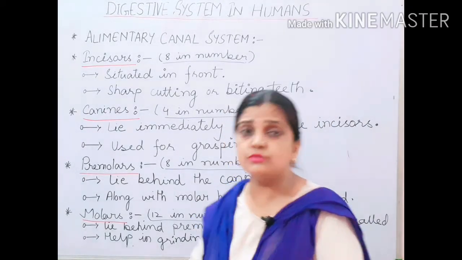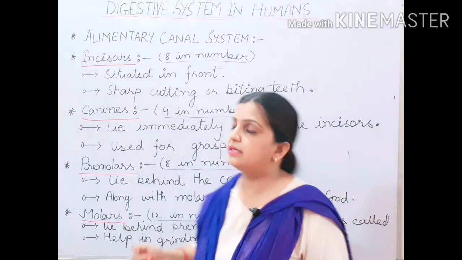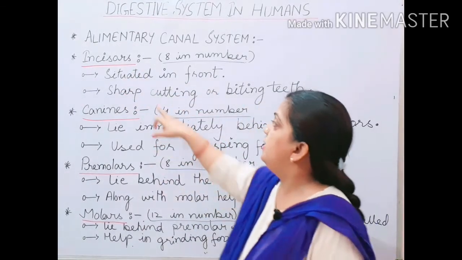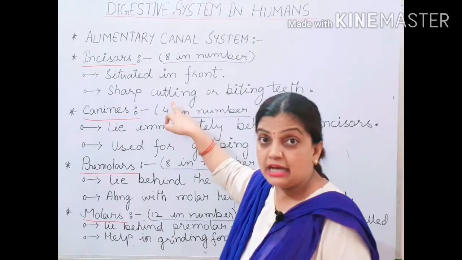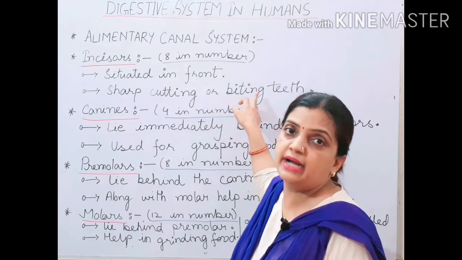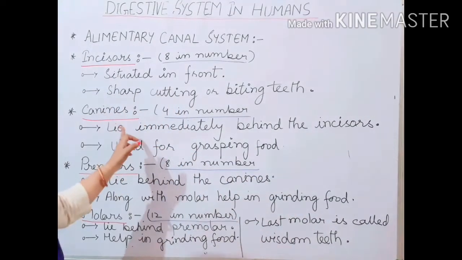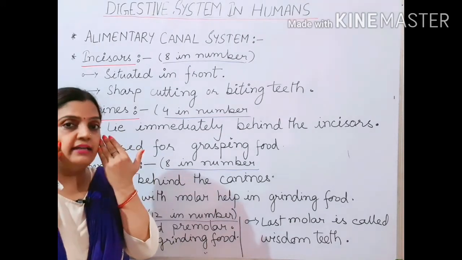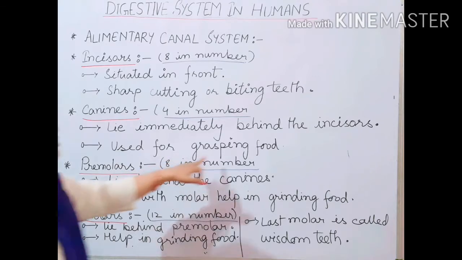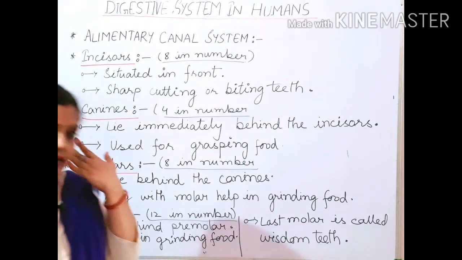So children, now let us go to the theory part again. Incisors are situated in the front. I told you, they are very sharp and they are used for cutting or biting the food. Now children, canines lie immediately beside your incisors, and these are used for grasping food. Now premolars lie beside the canines.